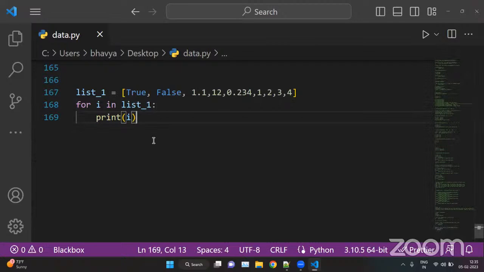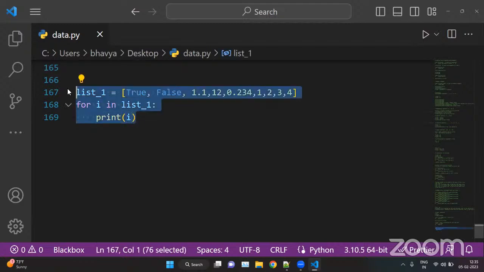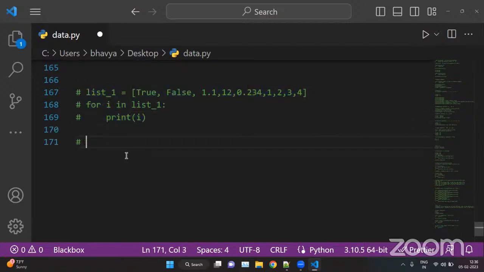We can iterate over any file, any list, any type of data type, and we can iterate over any range. Here we have a range function, and in this range we have a few arguments. First we have the start argument, we have the stop argument, and we have the step argument.